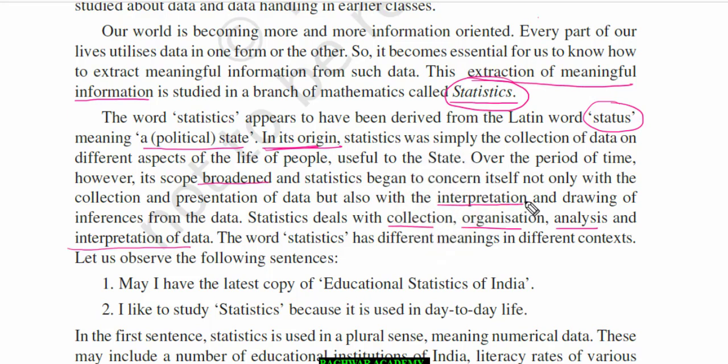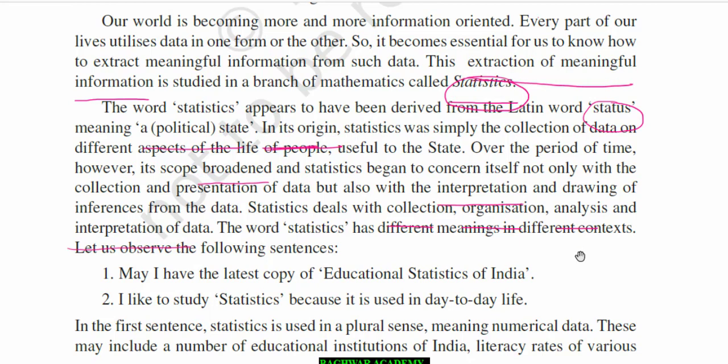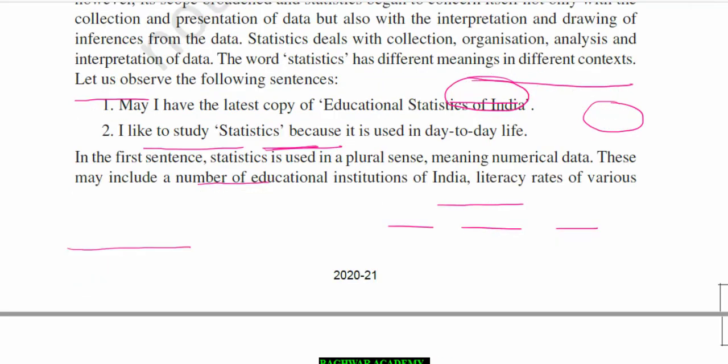Interpretation means that after analyzing the data, whatever result you get is called interpretation. So these things are now included. It has been written that the word statistics has different meanings in different contexts. As an example: may I have the latest copy of educational statistics of data. The second example is there.